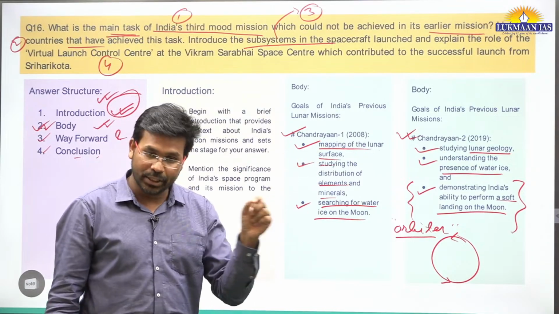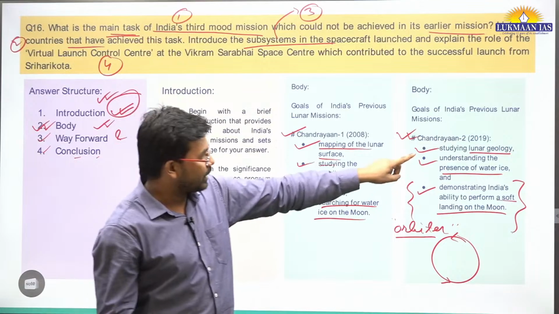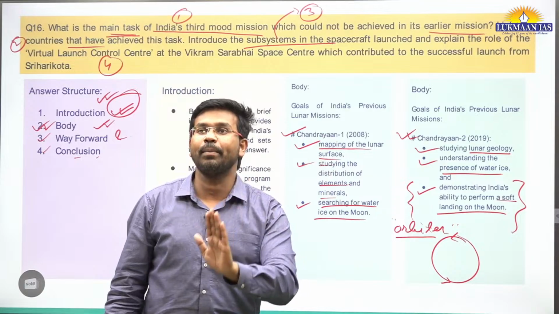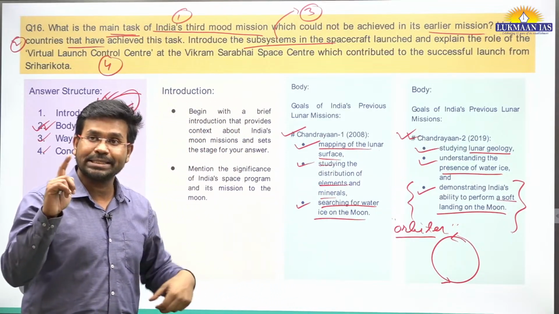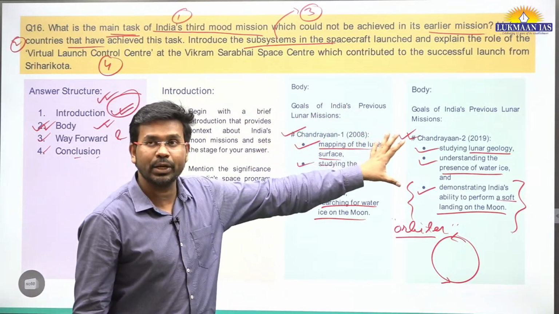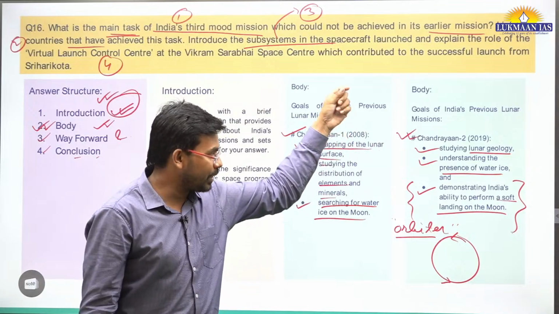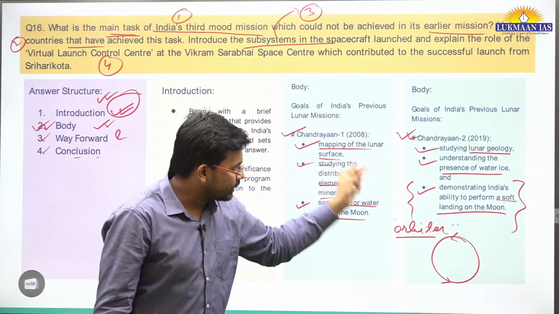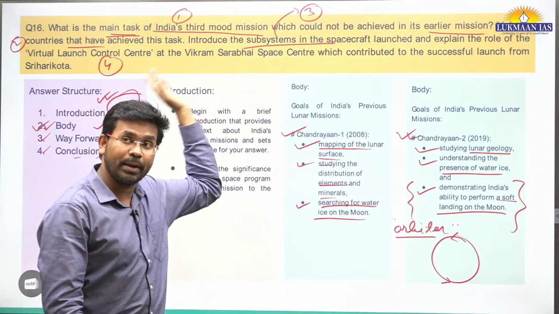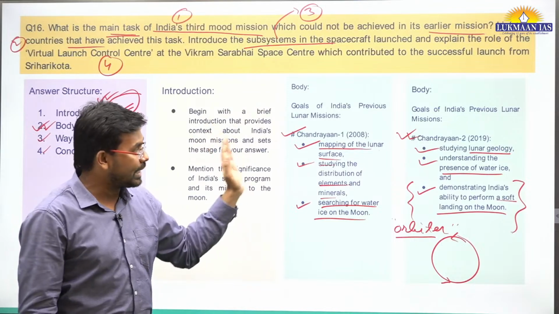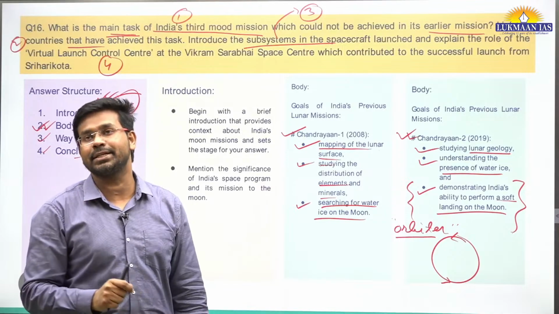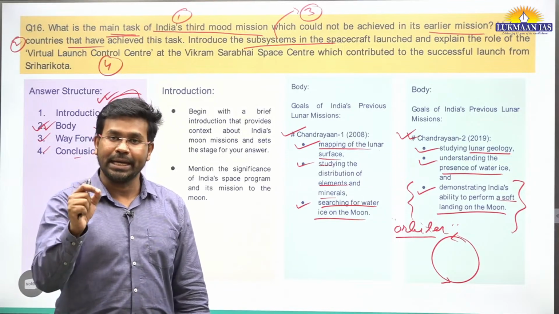The Chandrayaan-3 mission was launched in 2023, just 4 years after the Chandrayaan-2 mission. Now let us see the pace of development. From Chandrayaan-1 to Chandrayaan-2, we took more than a decade, around 11 years. From Chandrayaan-2 to Chandrayaan-3, we took just 4 years. So the pace of development is increasing, and the Indian Space Research Organization is able to perform at its level best.